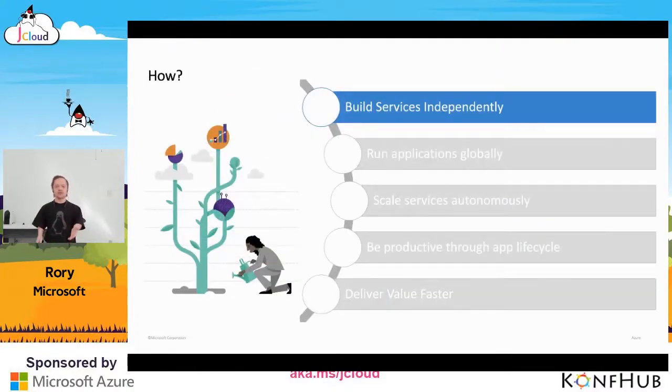To achieve these goals, today I'm going to be explaining how to build your services independently and run them globally. We'll see how you can scale your services and manage the app's lifecycle efficiently. And then we'll discuss how to deliver these values faster.